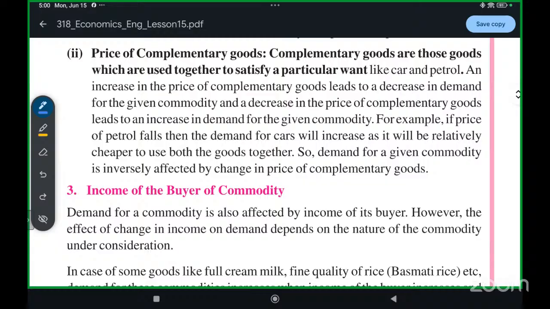Now, an increase in the price of complementary goods leads to a decrease in the demand for the given commodity, and a decrease in the price of complementary goods leads to an increase in the demand for the given commodity.